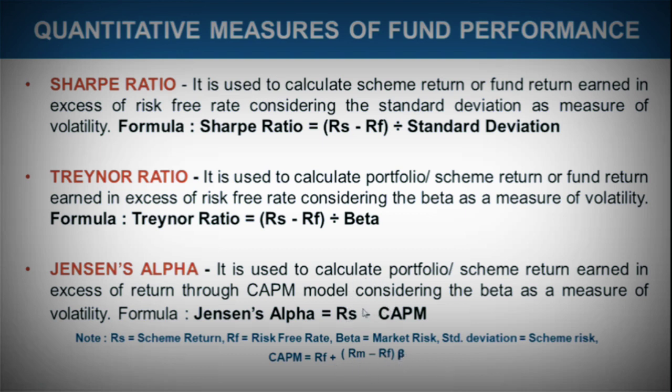Now for your exam purpose, in your syllabus, Jensen's alpha calculation is not included, so you don't need to focus much on this. Sharpe ratio and Treynor ratio would be more important as per your exam purpose. So you need to look at these calculations. Jensen's alpha has not been considered in your module, so I won't be showing you the calculation related to this.